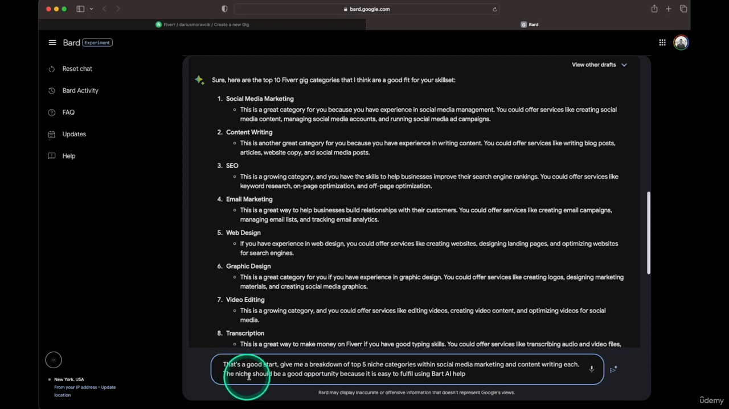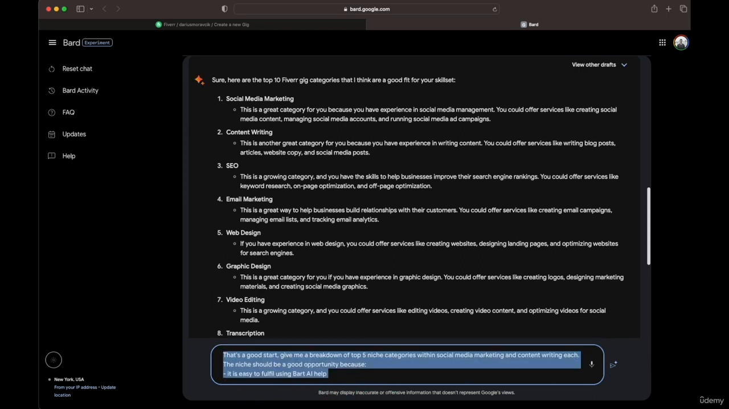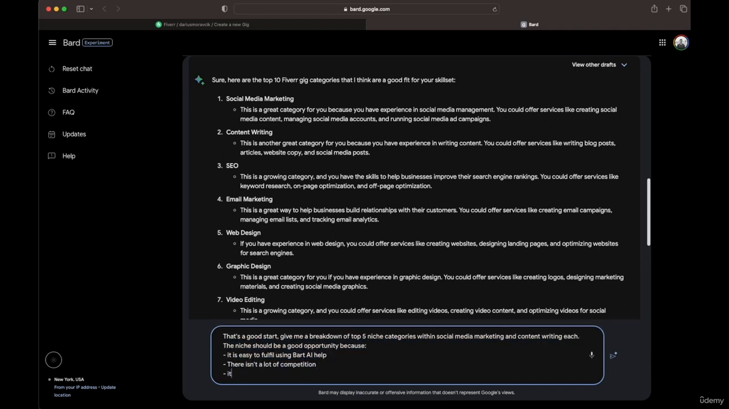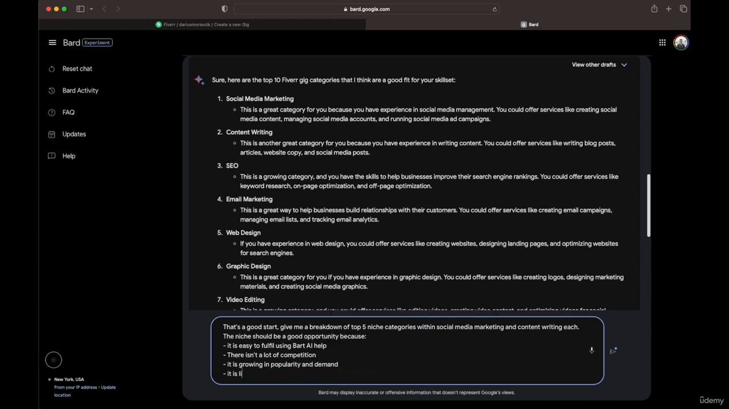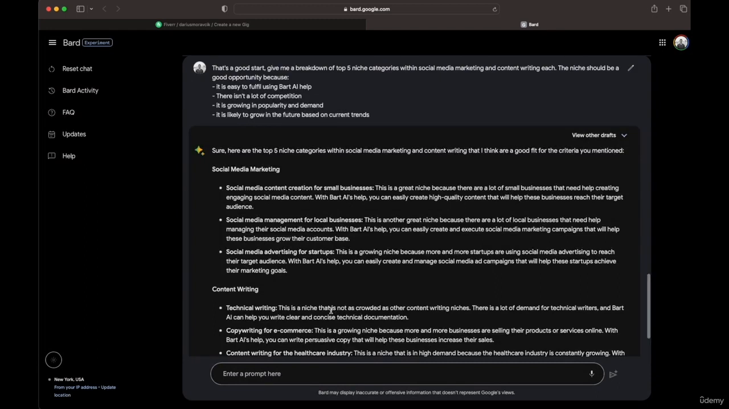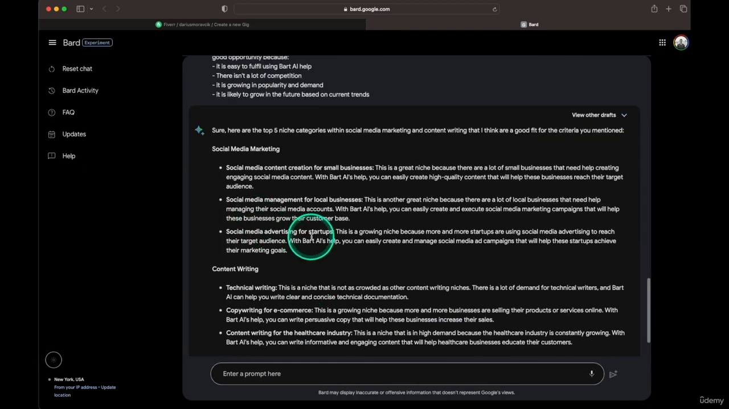maybe I give it a bit more because I'm going to give it a few suggestions. It's easy to do with BART. There isn't a lot of competition. It is growing in popularity and demand. It is likely to grow in the future based on current trends. So we want to find gigs that we can establish ourselves in now, and hopefully in the future they will be even more popular.